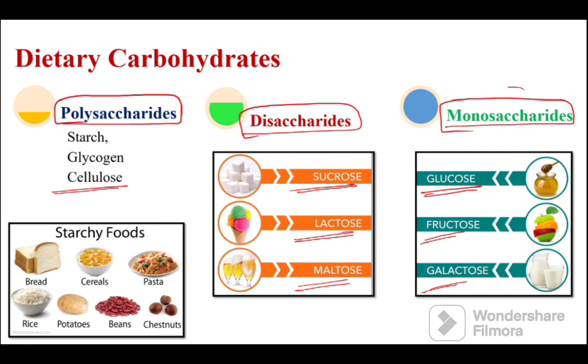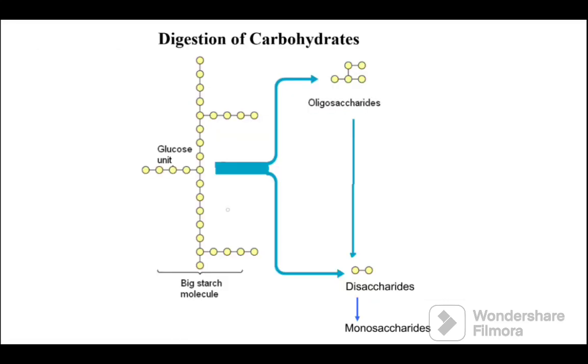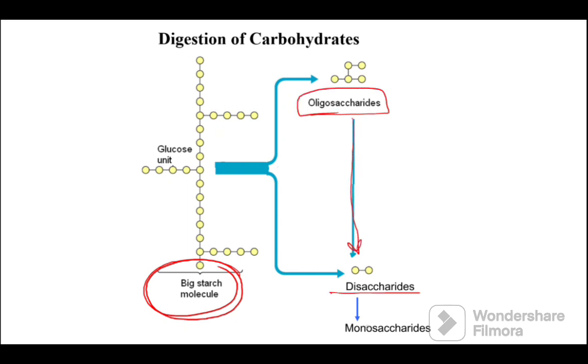But only the monosaccharide form is absorbed by the intestine. So all these complex carbohydrates have to be broken down ultimately to monosaccharides so that they get properly absorbed. So digestion of carbohydrates mainly involves breaking down this big starch molecule into oligosaccharides, which are further broken down into disaccharides and further into monosaccharides, because monosaccharide is the only form that is absorbed by the intestine.